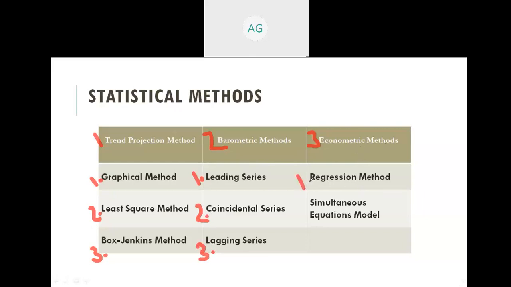So first is the regression method, and the second is the simultaneous equation model. So let us first discuss the trend projection method and the methods which come under the trend projection method.